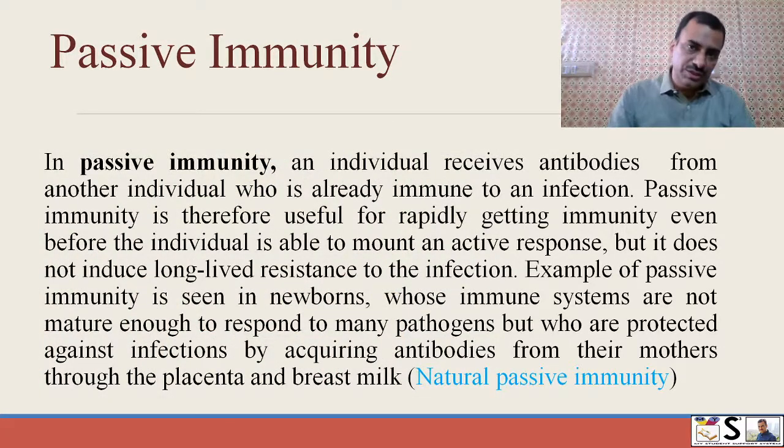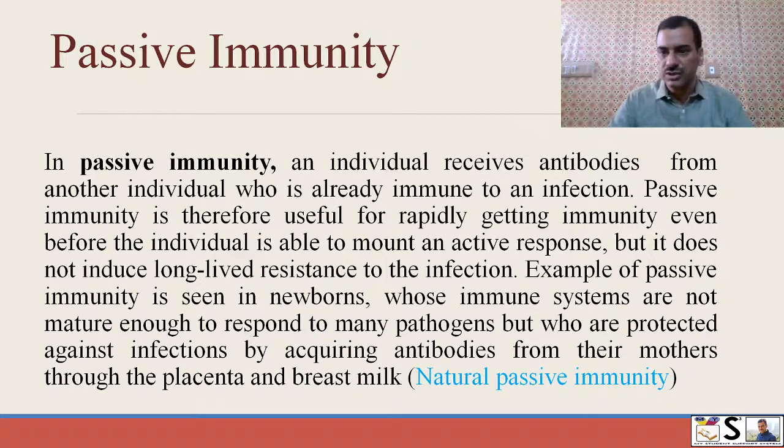What is passive immunity? In passive immunity, an individual receives antibody from another individual who is already immune to the infection. Passive immunity therefore is useful for rapidly getting immunity even before the individual is able to mount an active response, but it does not induce long-lived or long-lasting resistance to the infection.